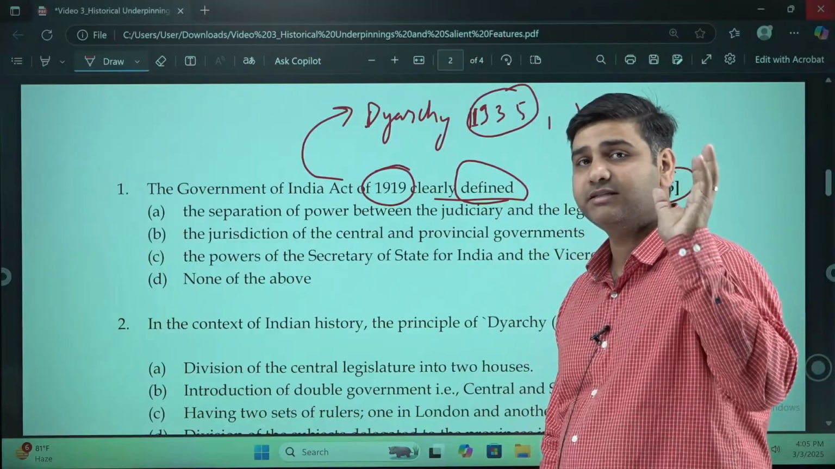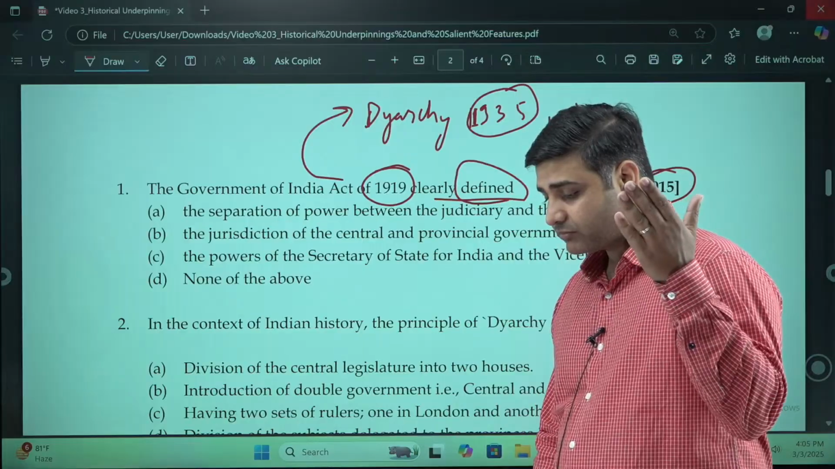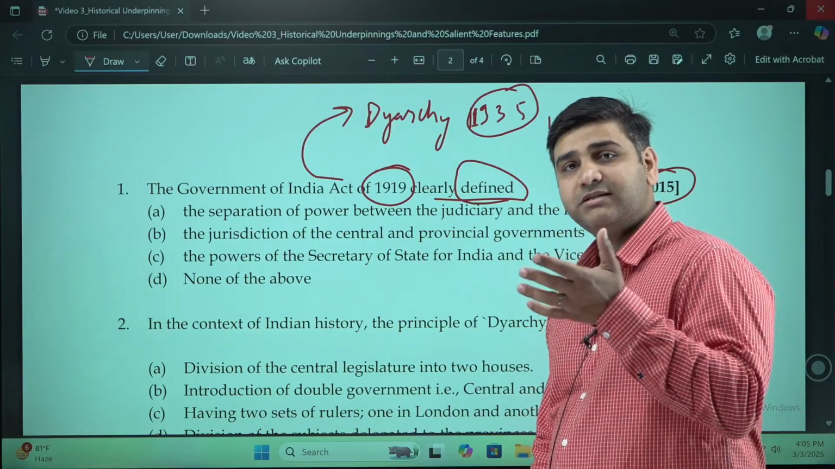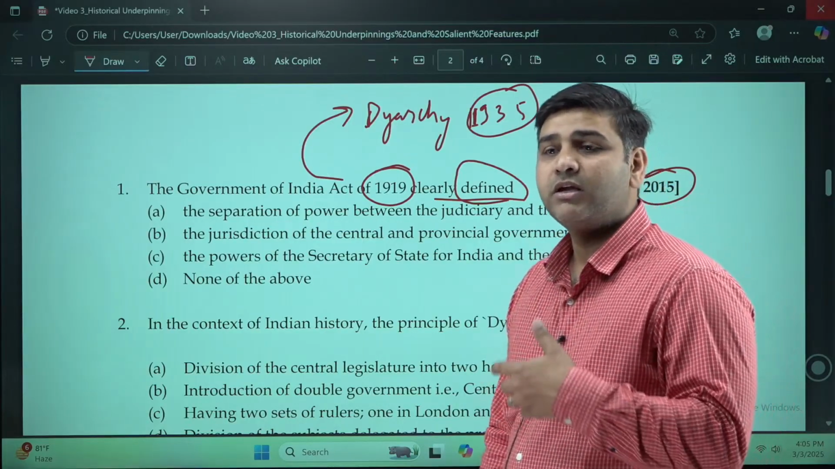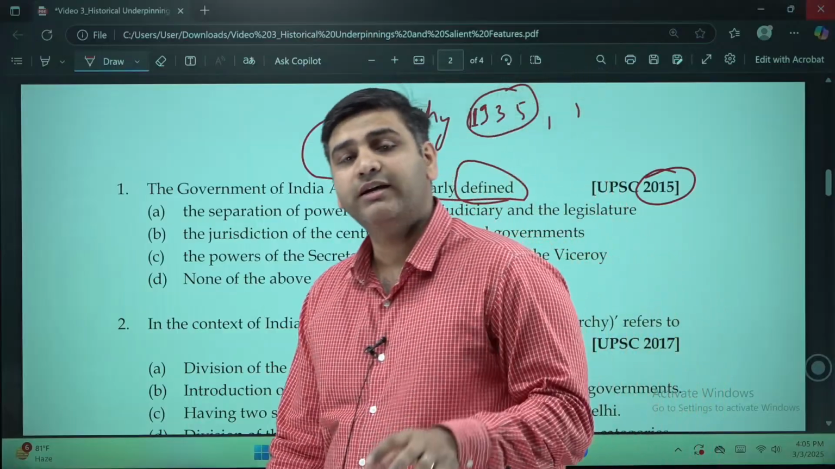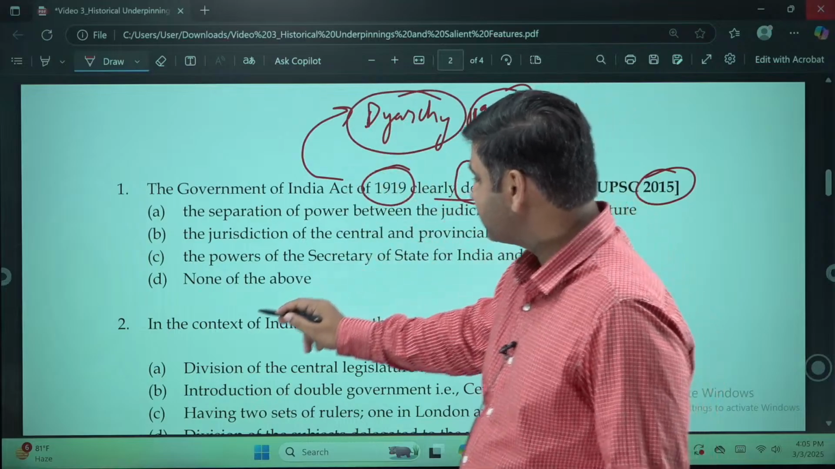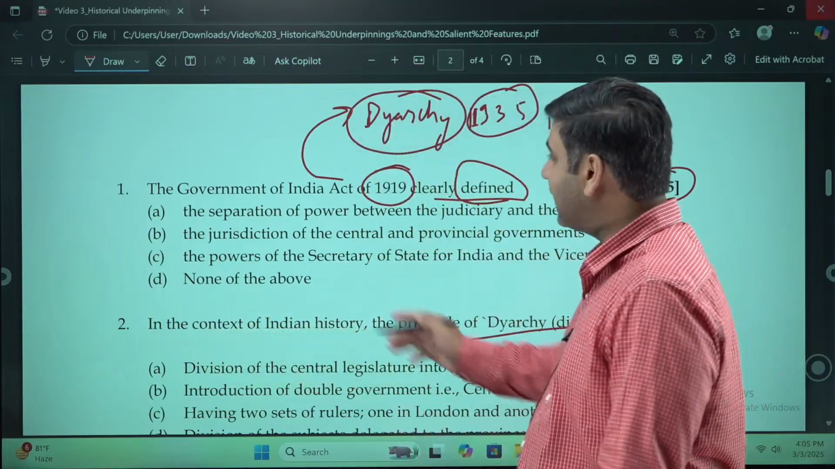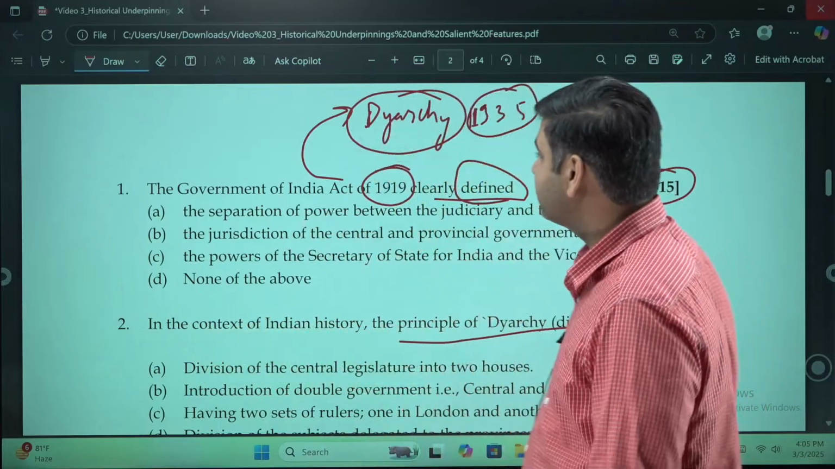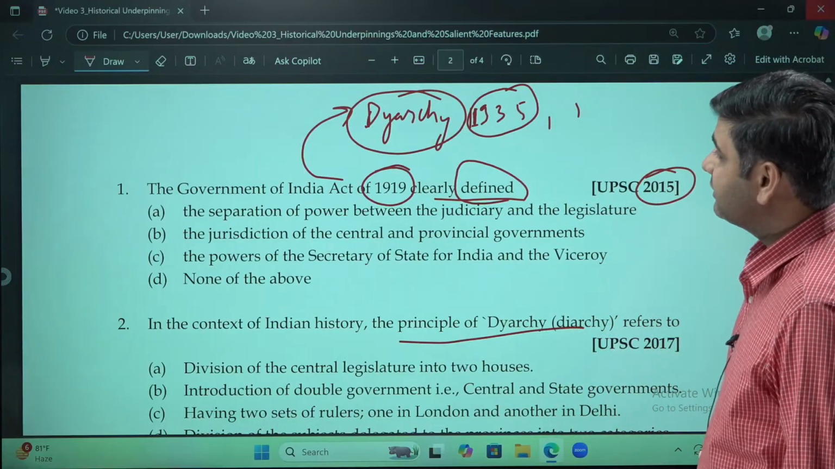And in 1937, several ministries of the Congress were established, giving a little bit of autonomy to Indians to work for Indians. It was very important. And the meaning of diarchy we are going to understand in question number 2, but let us first answer what is question number 1. Let us see this.